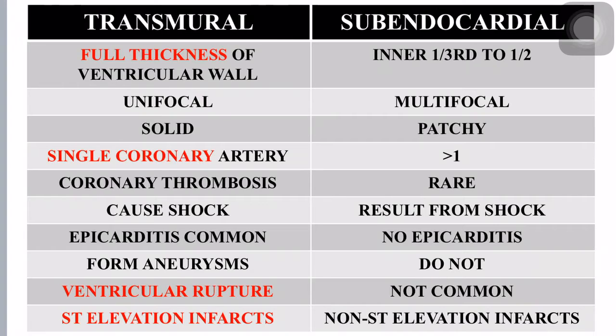And epicarditis is most common in case of transmural, whereas it is rare to see epicarditis in case of subendocardial myocardial infarction. And various complications, which include formation of aneurysm, ventricular rupture, as well as pericarditis, are more common in case of transmural when compared to subendocardial. And usually transmural myocardial infarction will cause ST elevation infarct, whereas non-ST elevation infarct will be seen in case of subendocardial myocardial infarction. Now we will see what is ST elevation and non-ST elevation infarct.